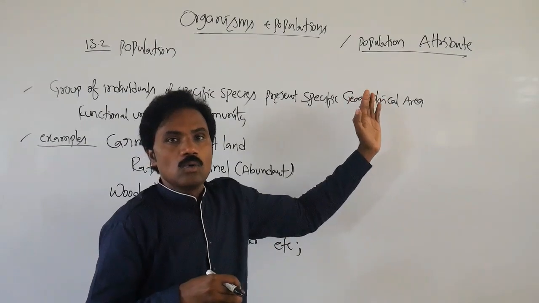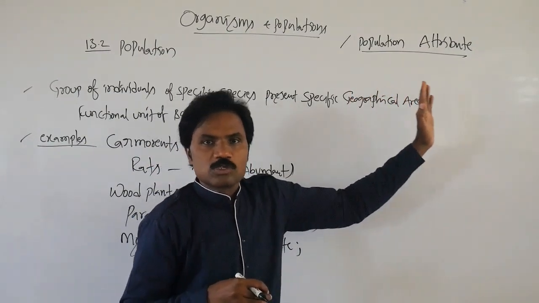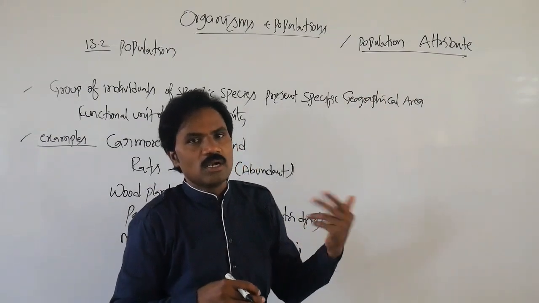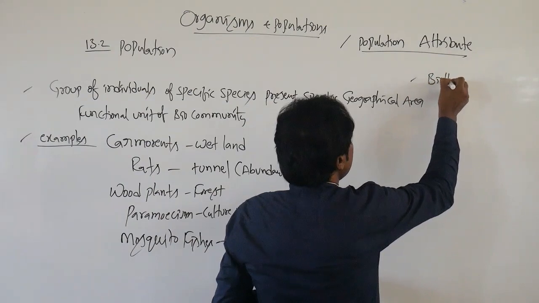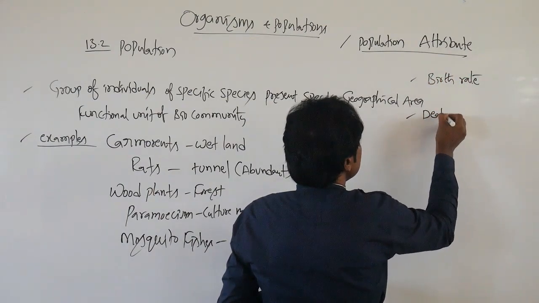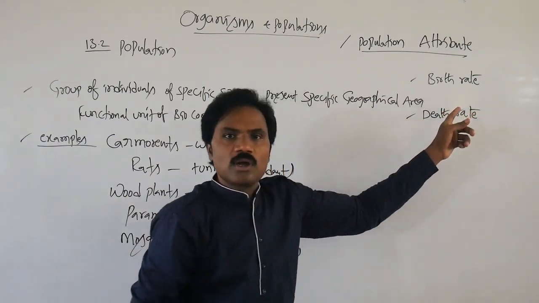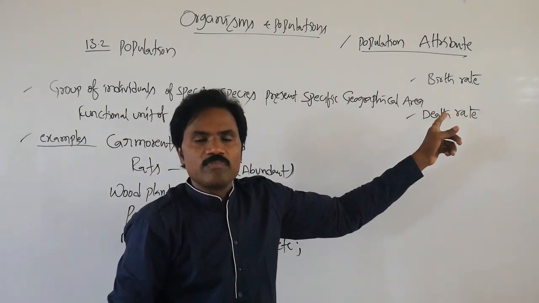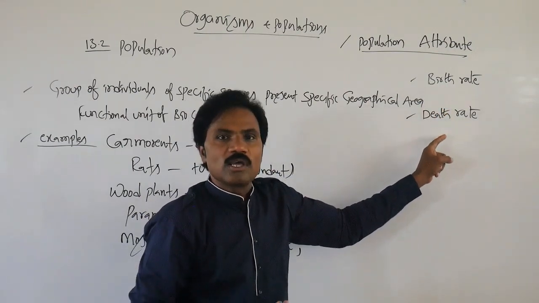But how do we measure this for a group, a particular population? The very important attributes are birth rate as well as death rate, or otherwise natality rate and mortality rate.